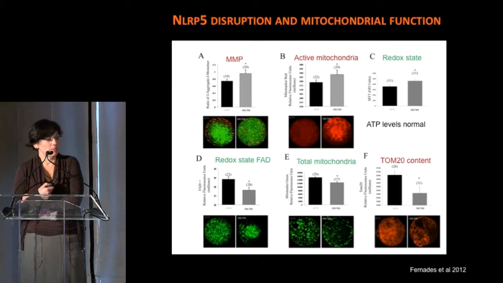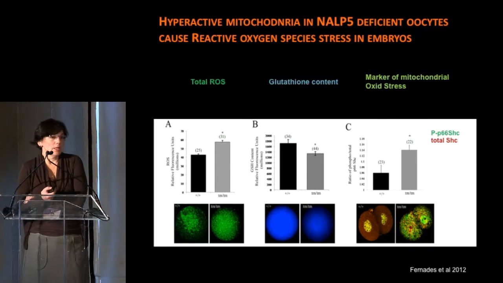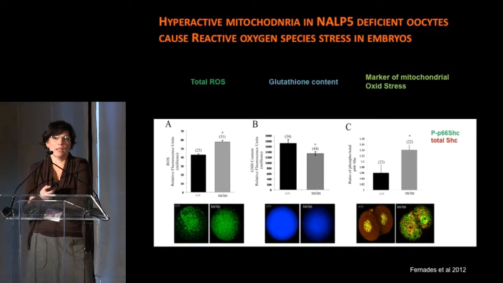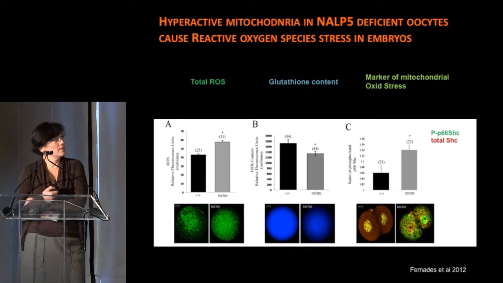Their redox state is also altered, which means they have a lower level of oxidized FAD. Usually, mitochondria that are functioning too well or too much are associated with a high level of reactive oxygen species, and this is exactly what happens in this model. The reactive oxygen species in the mutants are elevated, and this is also evident by the marker at the two-cell stage, a protein called P66SHC, which is a sensor of ROS in the mitochondria.